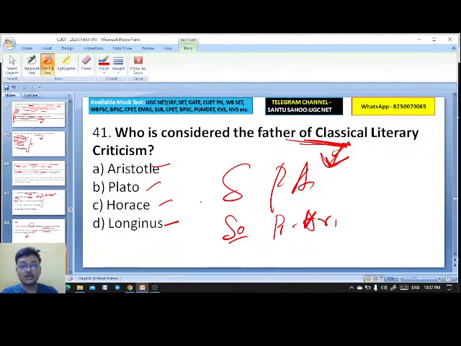So here, the father of classical literary criticism is Aristotle, who wrote the Poetics, where he has given the definition of tragedy. Plato's important book, the Republic, has also influenced.